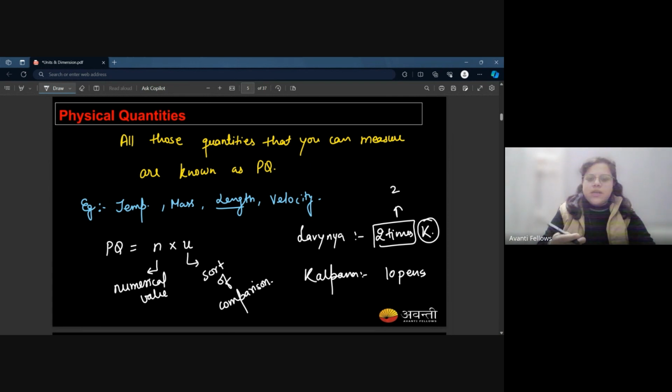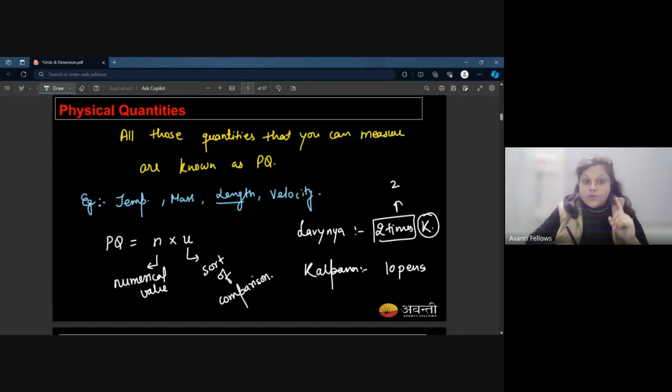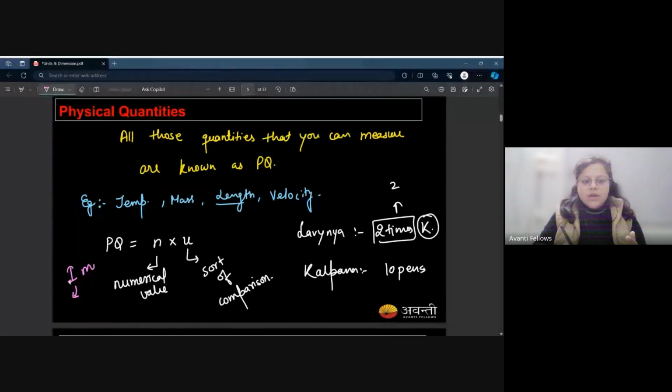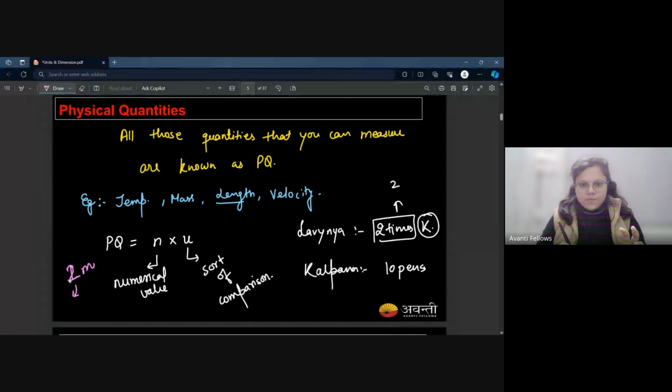For example, if I say I have this pen and it's 1 meter, let's say. Here I said 1 meter. One is the numerical value, and meter means I said one time of the 1 meter basically. If I said 2 meter, it would be two times of 1 meter. So this meter is the unit, and the number is the numerical value.